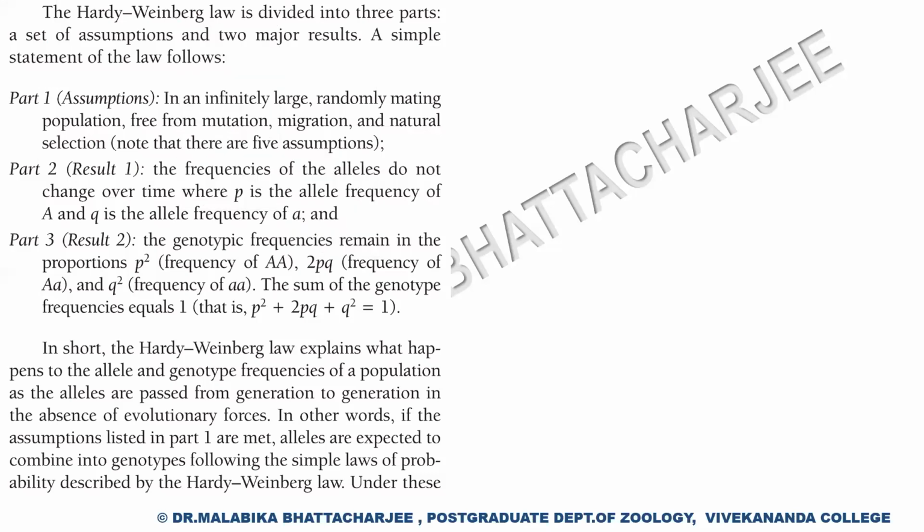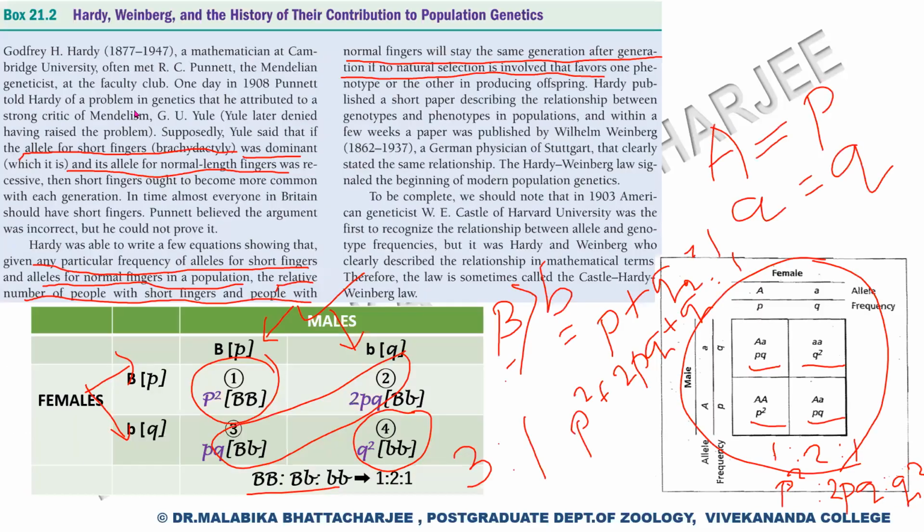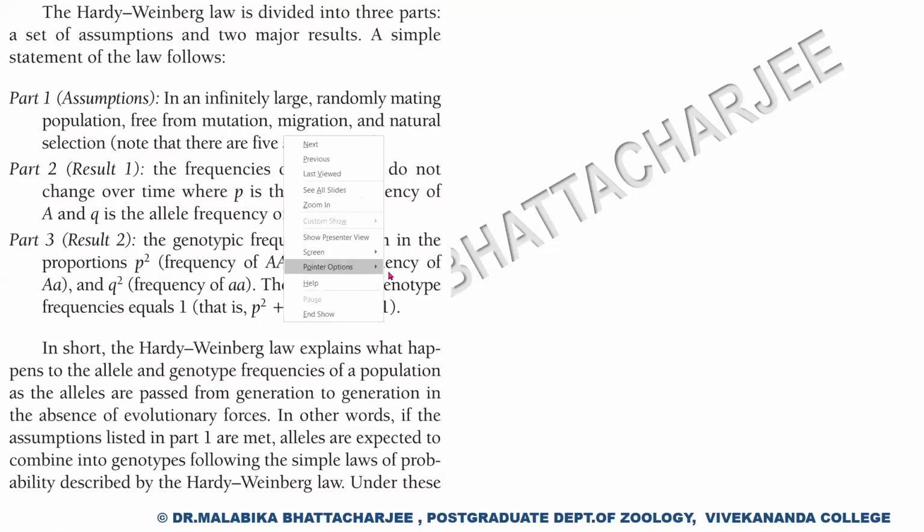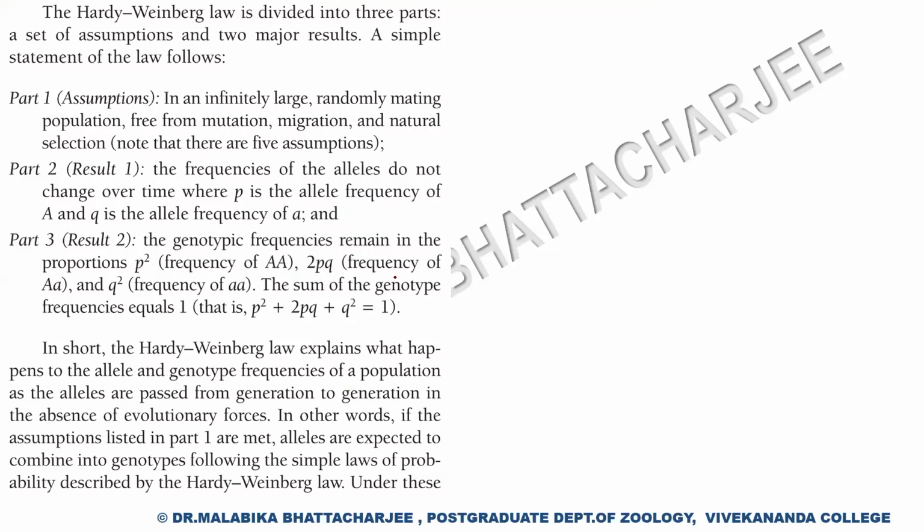So in the assumption part, he said that the population should be infinitely large, randomly mating, that is panmictic. I'll come to that one by one. Free from mutation, migration, and natural selection.